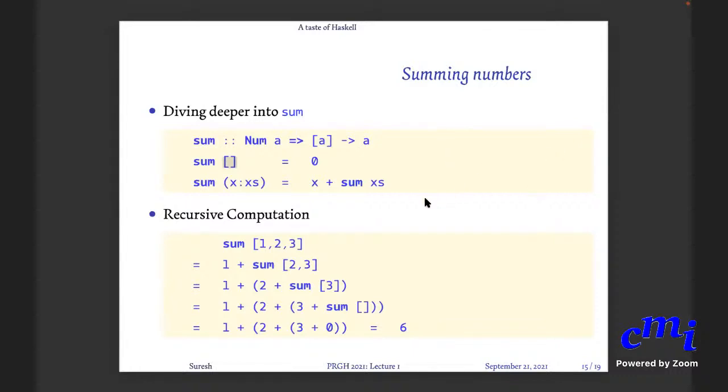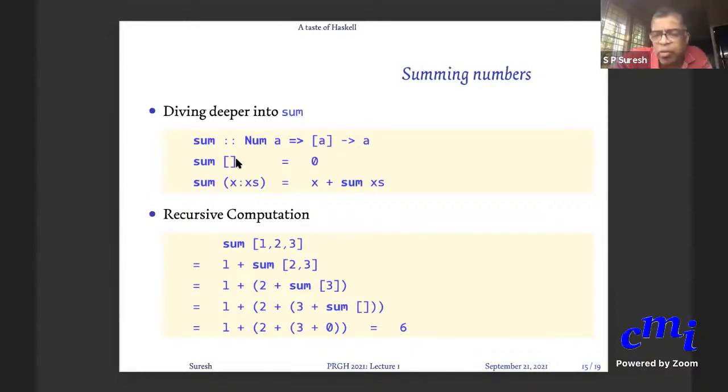Exactly right, this I should have mentioned. Ishan Verma is asking whether this is the piecewise definition in mathematics. Yes, it is the piecewise definition in mathematics, where you write sum of L, L a list, equals, and you write a large left brace and put something if something, something else if something else.